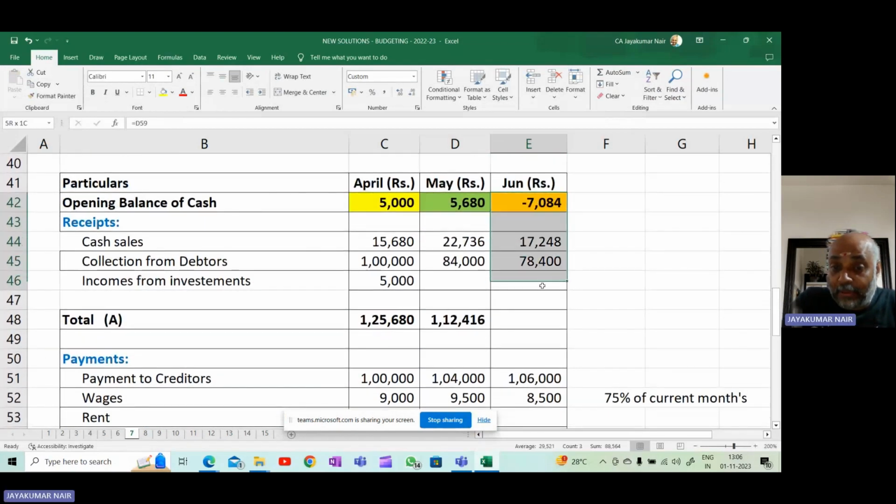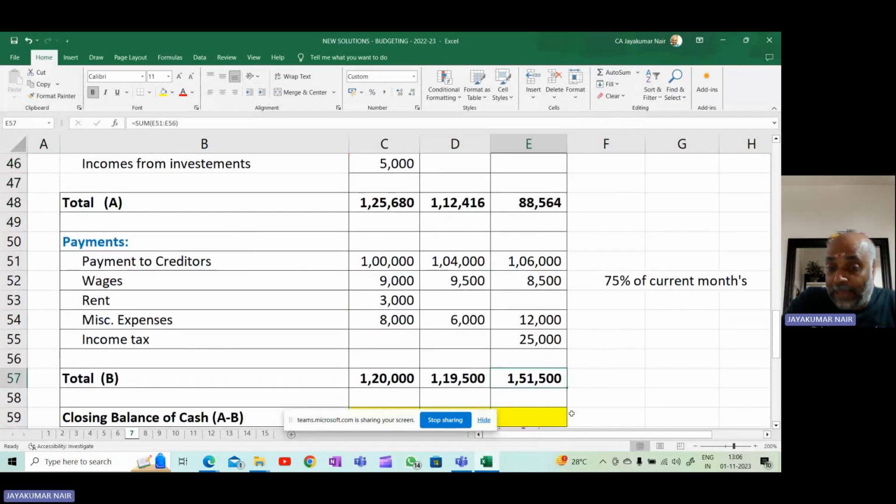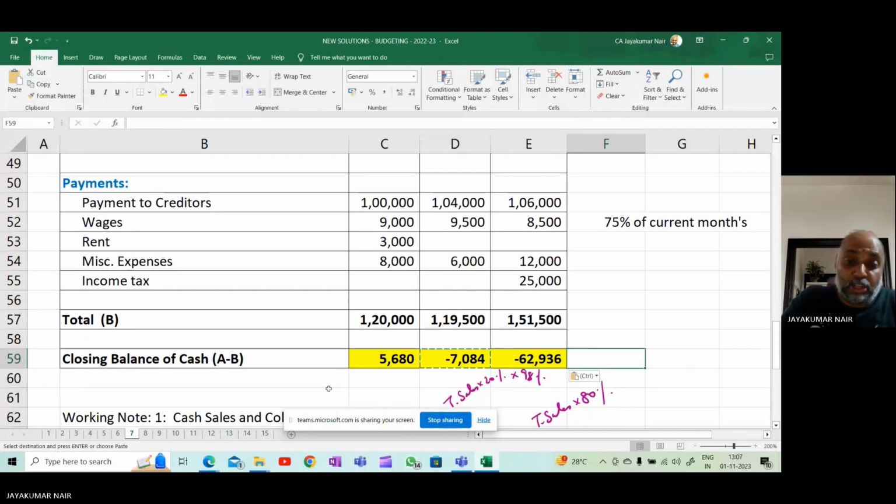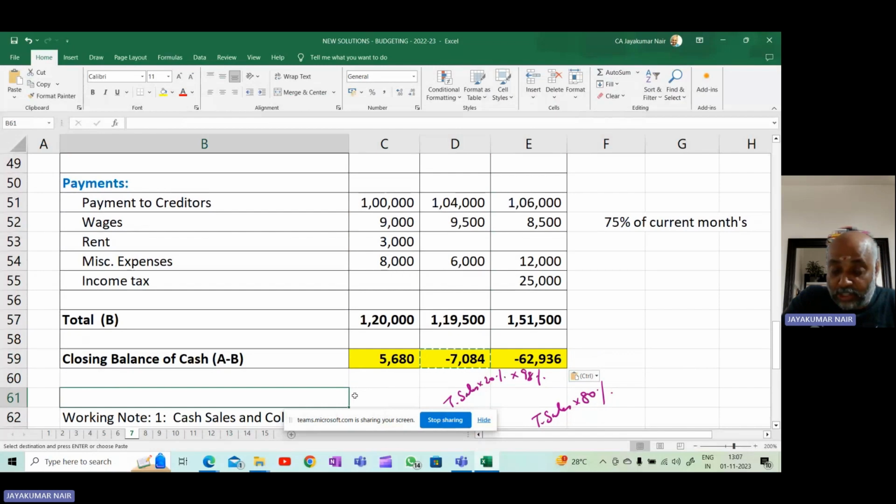Okay, so add it up. You will get what is the total minus the total payment. So you will get the balance as, so even in this month also, you need to have overdraft facility with your banker. So this is how you will prepare cash budget.